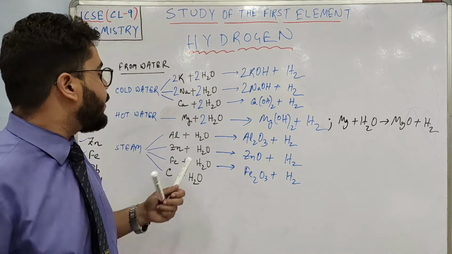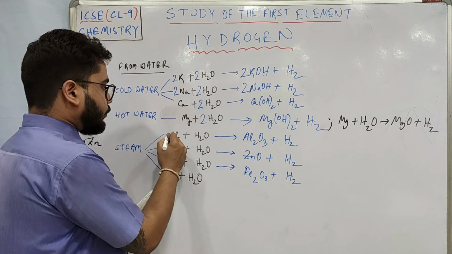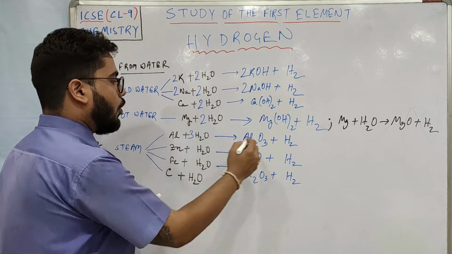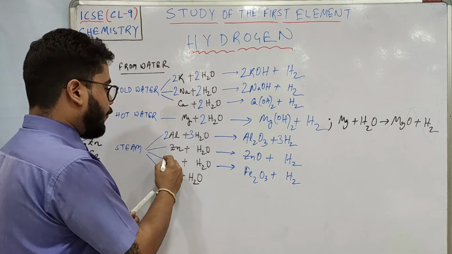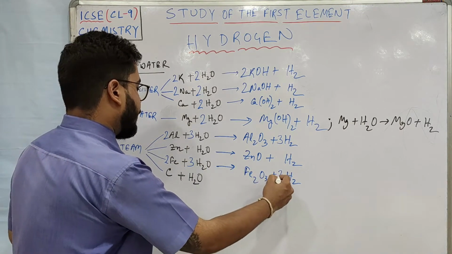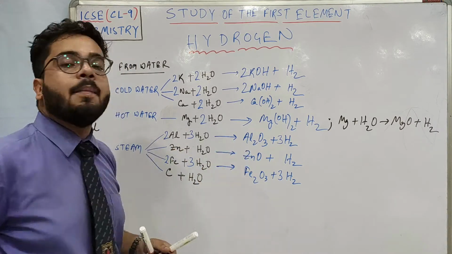Now you have to balance these equations. How to balance it? Like 3H2O, here also it will be 3 and 2. Okay. Similarly for iron, 2Fe plus 3H2O give Fe2O3 plus 3H2, and for zinc it is already balanced.